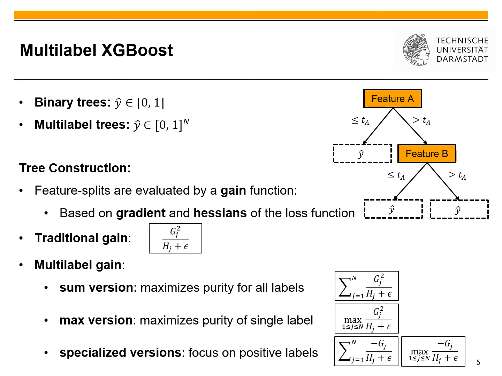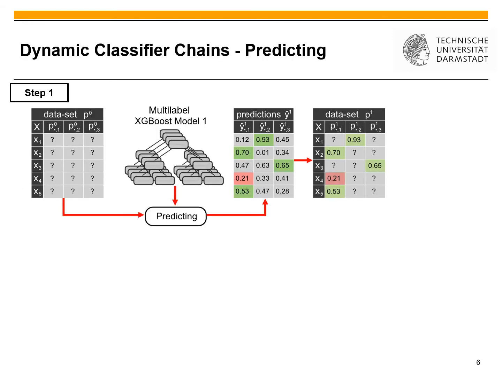These focus only on positive labels. As you can see, the previous two versions use the gradients in a squared form. This means we can't differentiate positive and negative labels. So instead of squaring, we only use the gradient here minus the gradient, again in the sum and maximum form. These models are a fundamental part of our dynamic classifier chain.